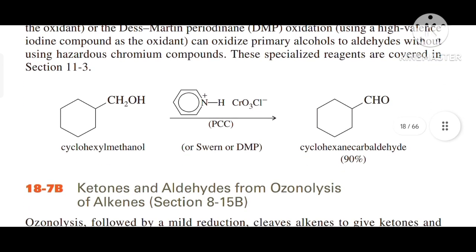So there is some example given here, that is cyclohexyl methanol. When we use PCC or Swern oxidation or DMP oxidation, then we get the product cyclohexane carbaldehyde. Means the primary alcohol present in cyclohexyl methanol is converted into CHO, that is carbaldehyde, with 90% yield.